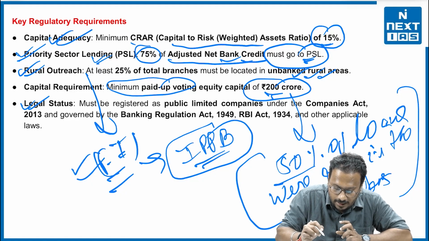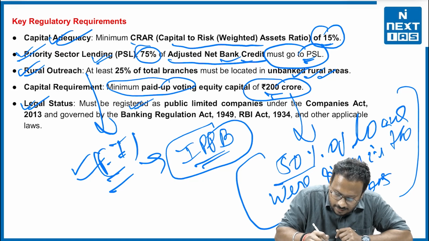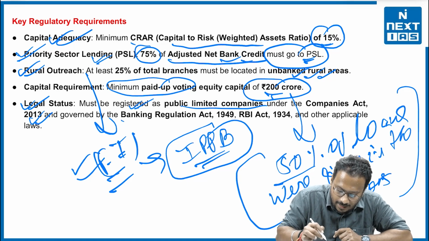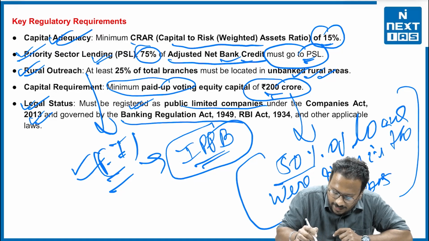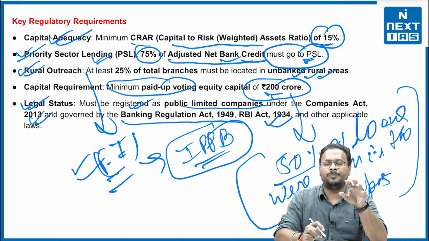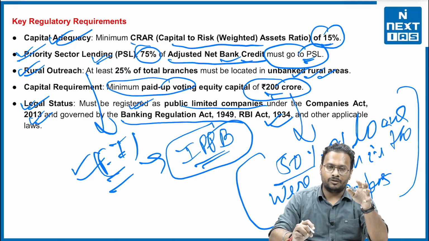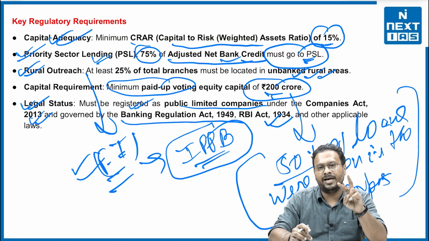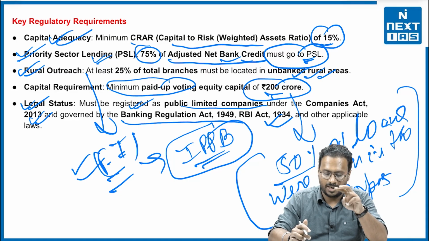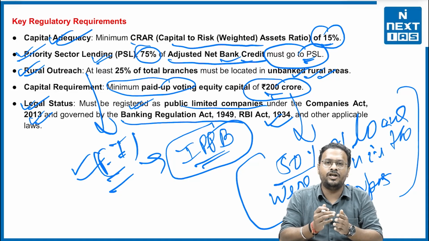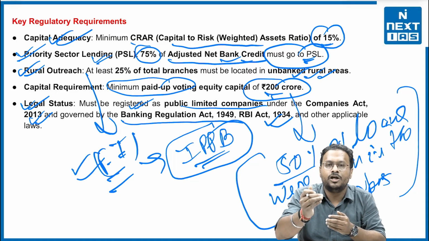The banks must be registered as a public limited company under the Companies Act 2013, the Banking Regulation Act 1949 and the RBI Act 1934. So that means the small finance banks are governed by three laws. The first is the Companies Act 2013, second the Banking Regulation Act 1949, third the RBI Act 1934. So this is the exact parameter with which you need to prepare this for the UPSC.